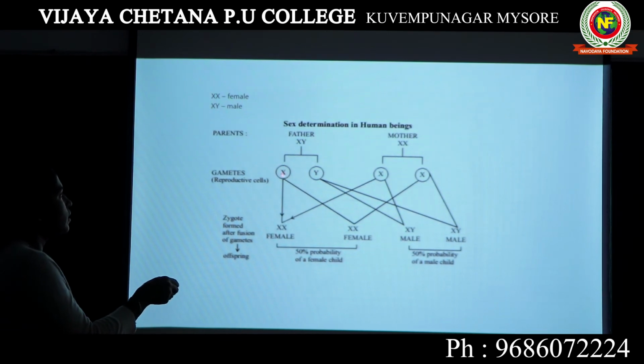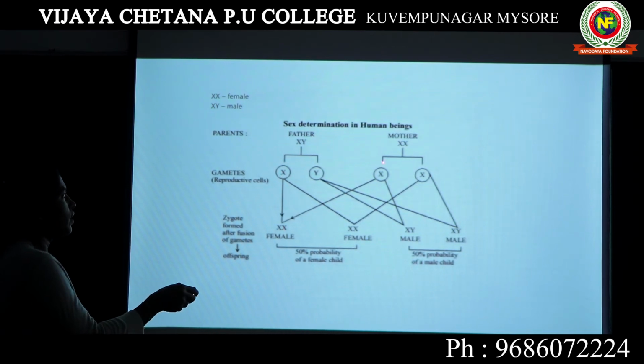Now imagine this, the sperm carrying X chromosome is going and binding with the ovum carrying X chromosome. Then what will be the combination? The sperm carrying X chromosome combines with the egg carrying X chromosome. So X and X, this is the combination. This X and X will be seen only in female.